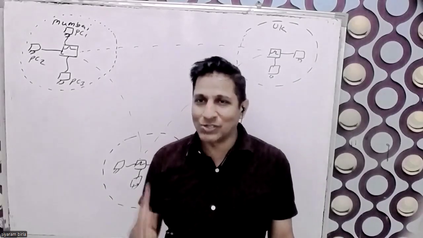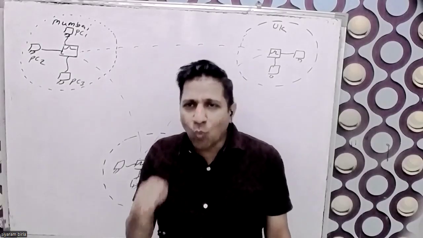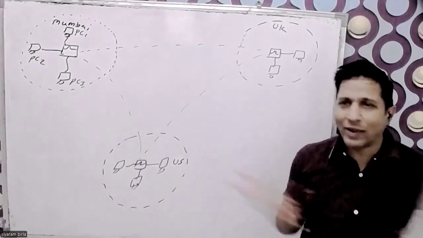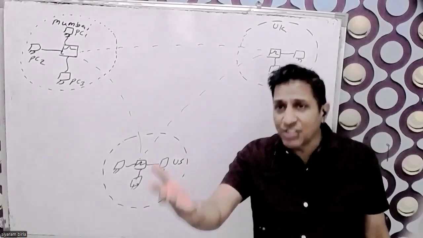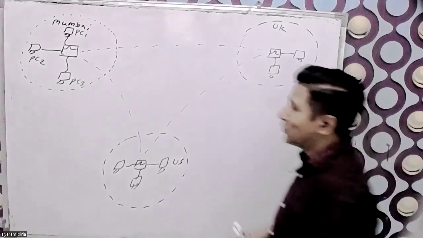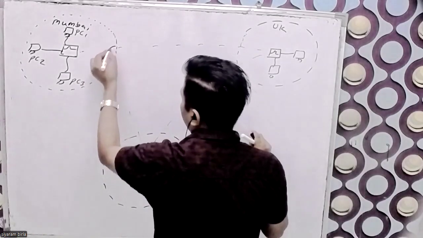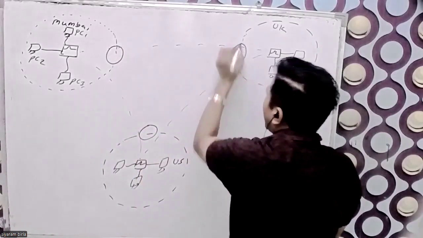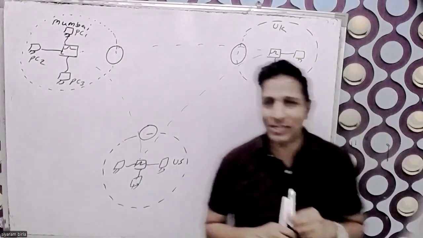But the problem is that broadcasting will take place. I want to divide the broadcasting, I want to stop the broadcasting. How can I stop the broadcasting? The switch is not capable, because a switch has a single broadcast domain. So I want to avoid this problem, and for that we need to put one kind of device here, which has the capability to avoid the broadcasting.